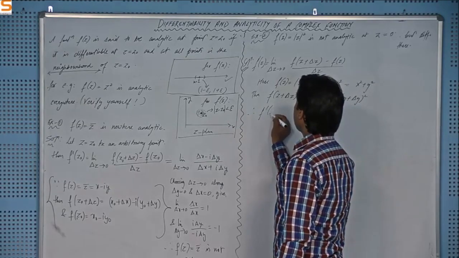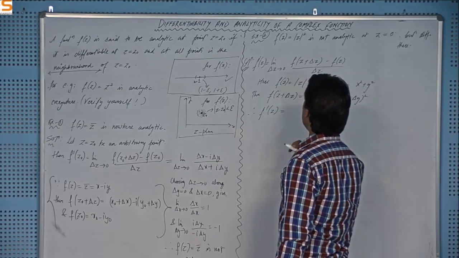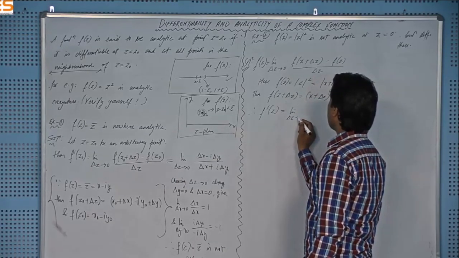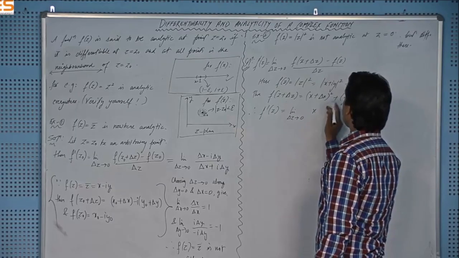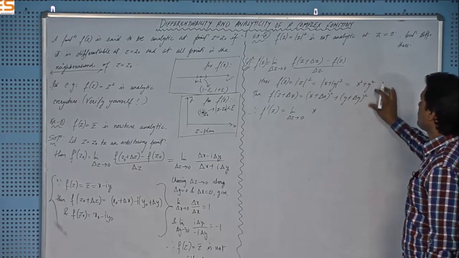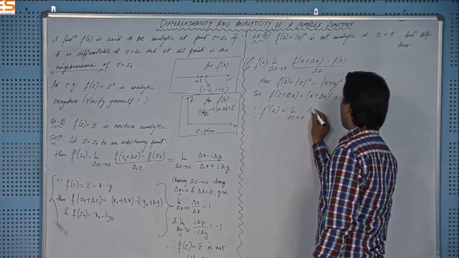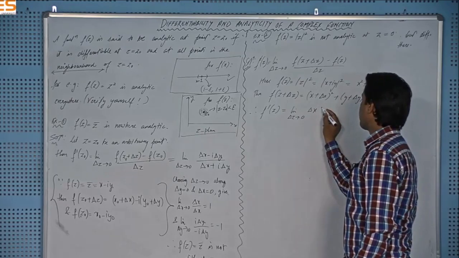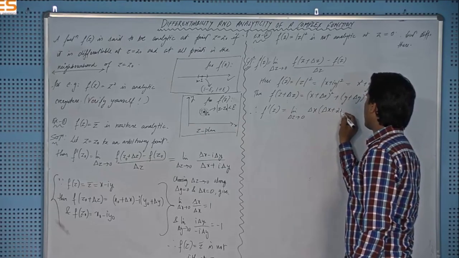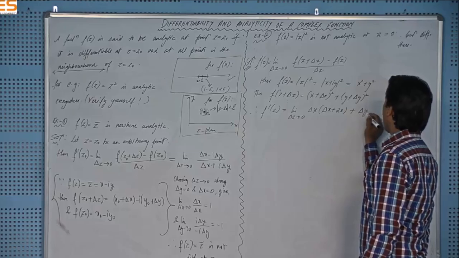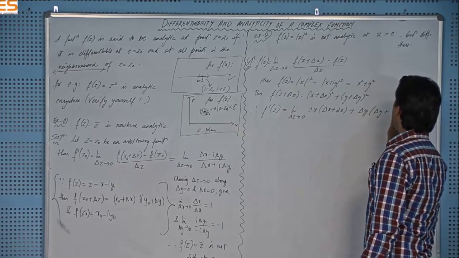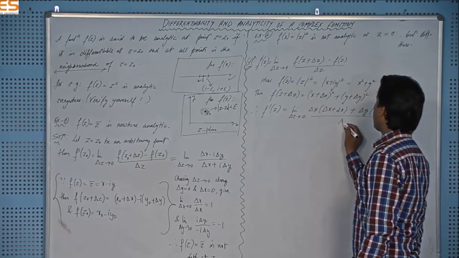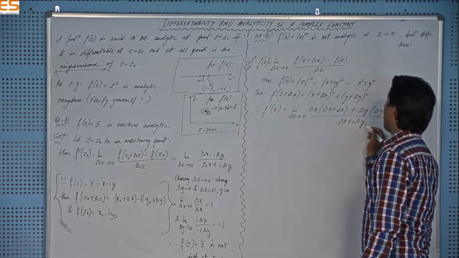Therefore, f dash z equal to the limit as delta z tends to 0, subtracting this from this and plugging those values in, I will be getting delta x square, then twice x delta x plus delta y square plus twice y delta y, over delta x plus iota delta y, right?